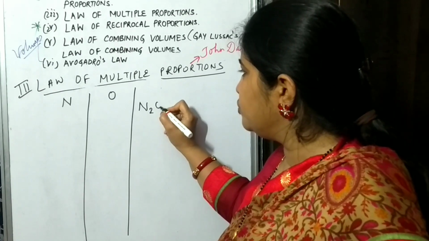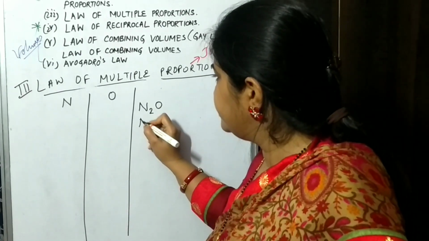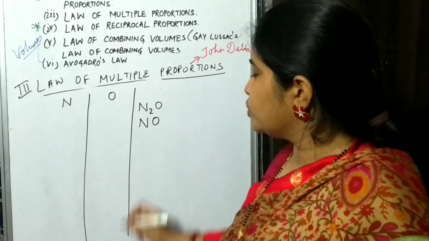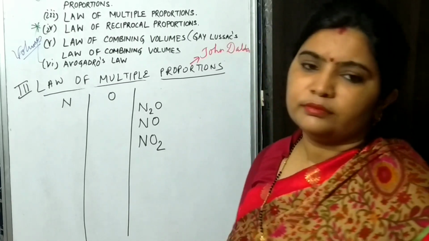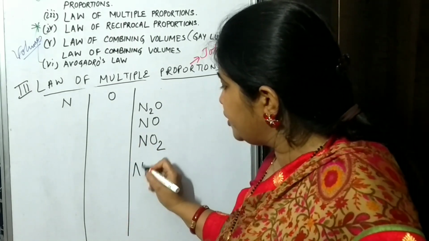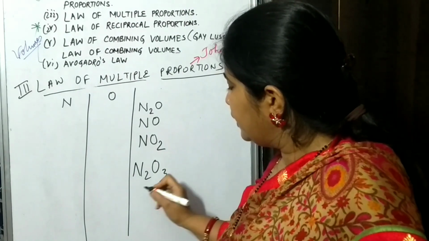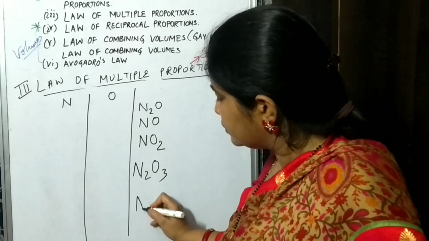It forms N2O, and then it forms NO. It also forms NO2. You have also seen that it forms N2O3, and it has the tendency to form N2O5 also.